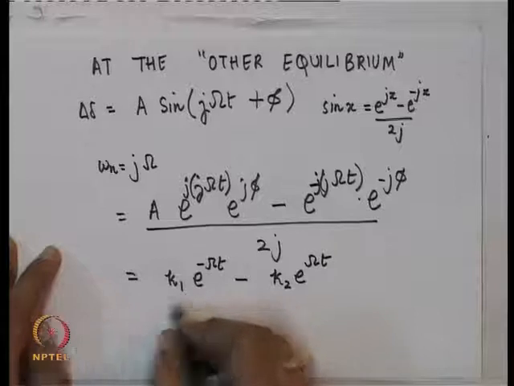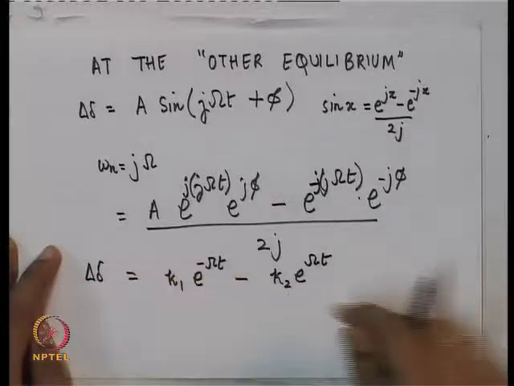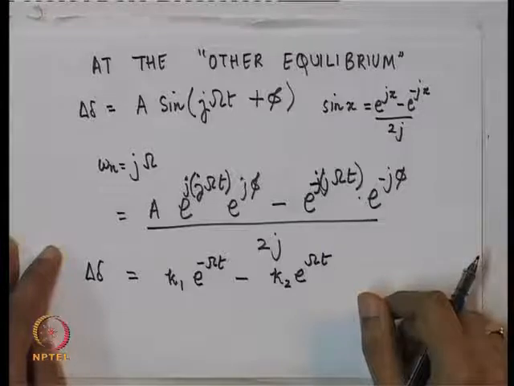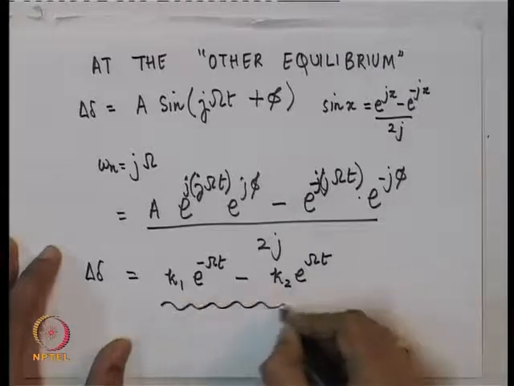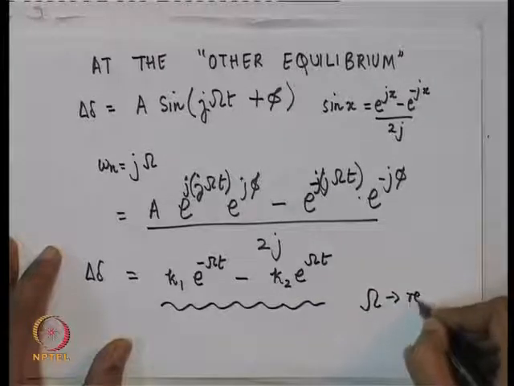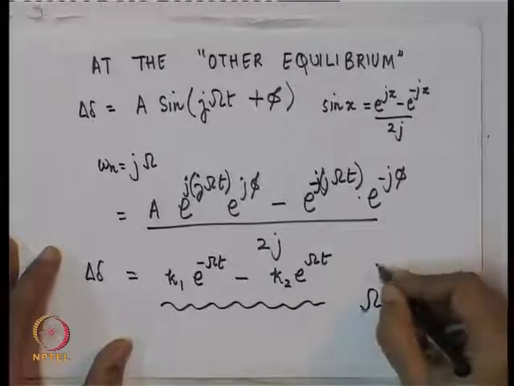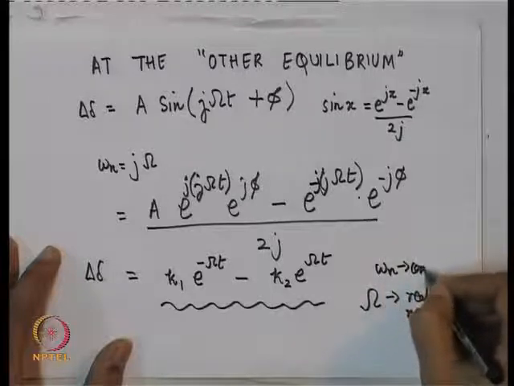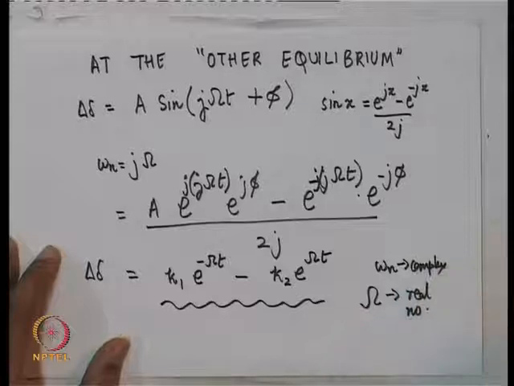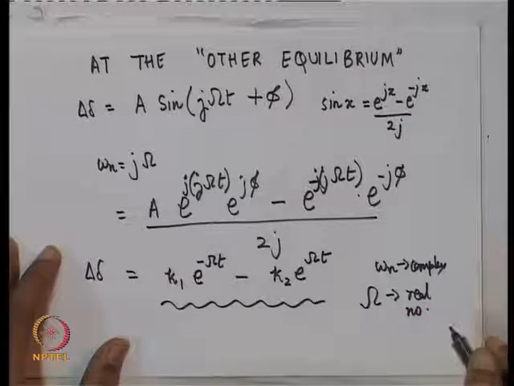Now your solution of delta delta, if you are at the other equilibrium in which omega n turns out to be complex, comes out like this, where omega of course is a real number, but omega n is a complex number. In fact, it is purely imaginary.